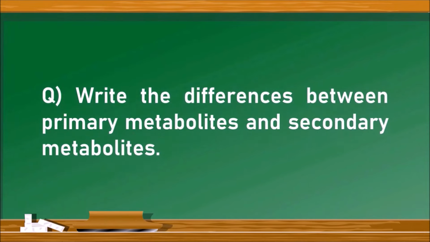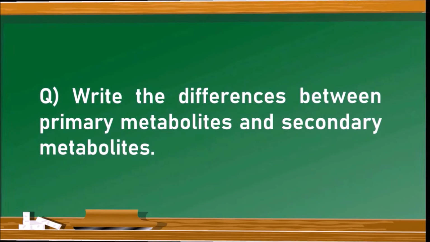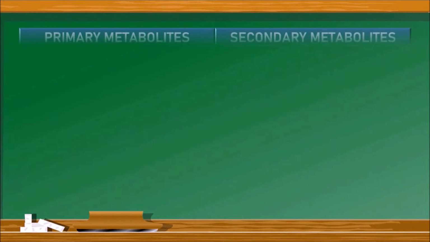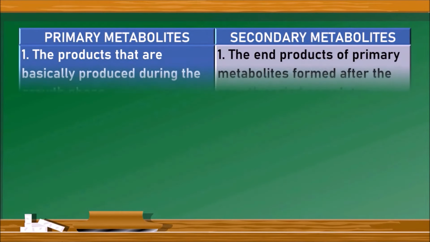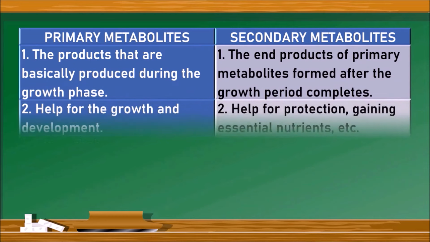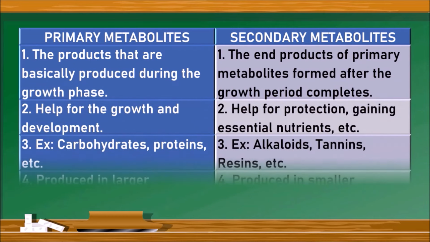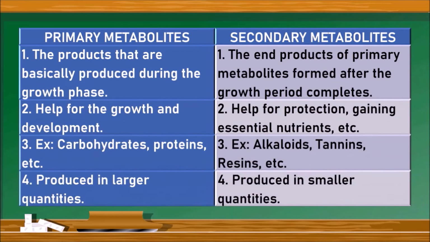Write the differences between primary metabolites and secondary metabolites. Again, let us draw a table with primary metabolites and secondary metabolites on either side. The primary metabolites are the products that are basically produced during the growth phase, whereas secondary metabolites are the end products of primary metabolites formed after the growth period completes.